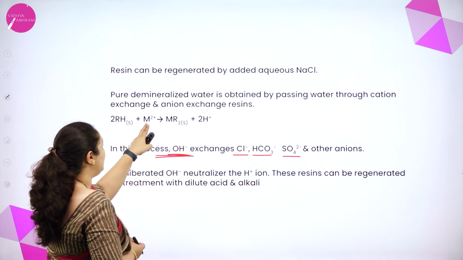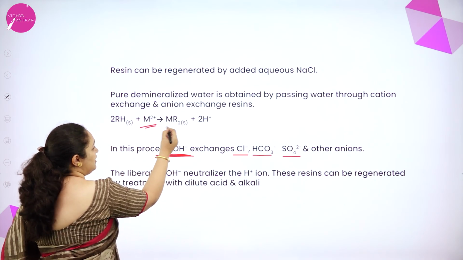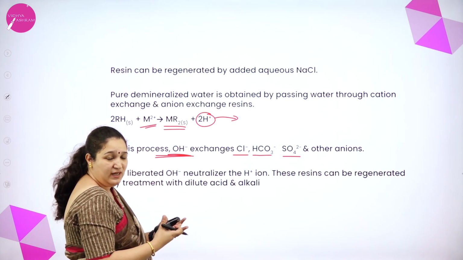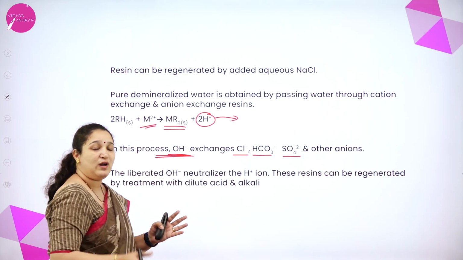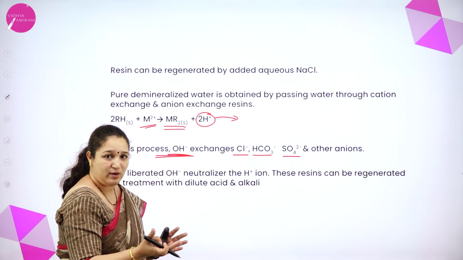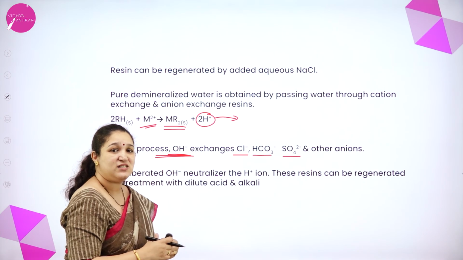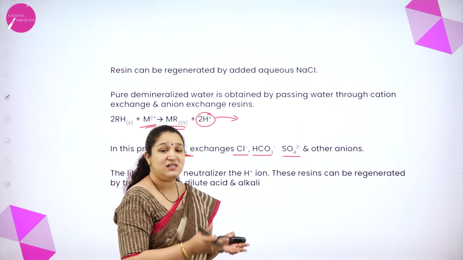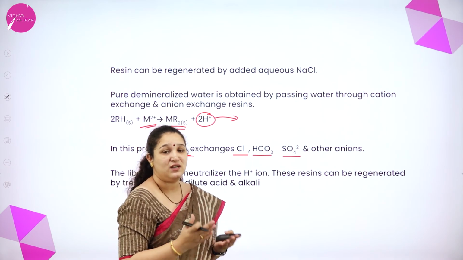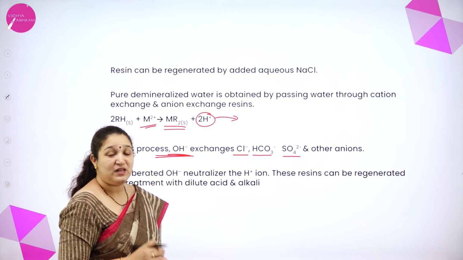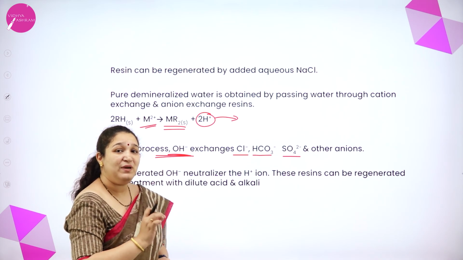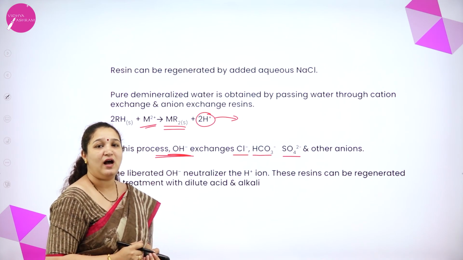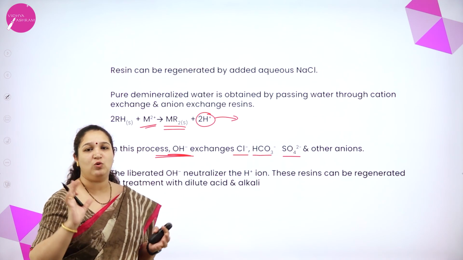You can see RH with the cations, H plus ion will be replaced, so water will become acidic. Now the same acidic water, you pass again for OH minus ion exchange. So OH minus ion is getting exchanged with other anions like Cl minus, HCO3 minus and SO4 2 minus. Thus H plus and OH minus ions get neutralized to give water. Thus we can get what type of water? Demineralized water or distilled water. It does not have any other ions other than H2O or H plus and OH minus ions.